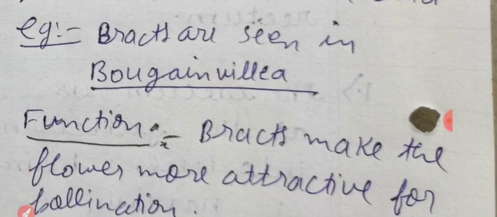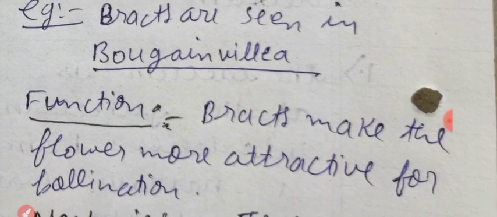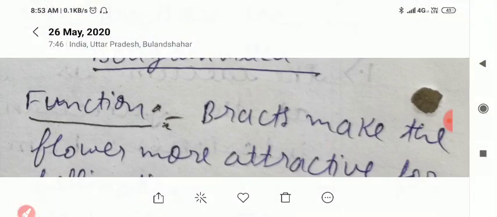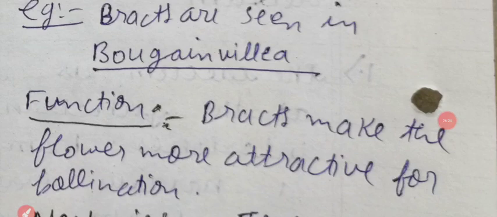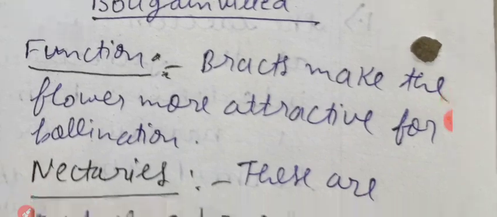Next, function of bracts. Bracts make the flower more attractive for pollination. Clear?